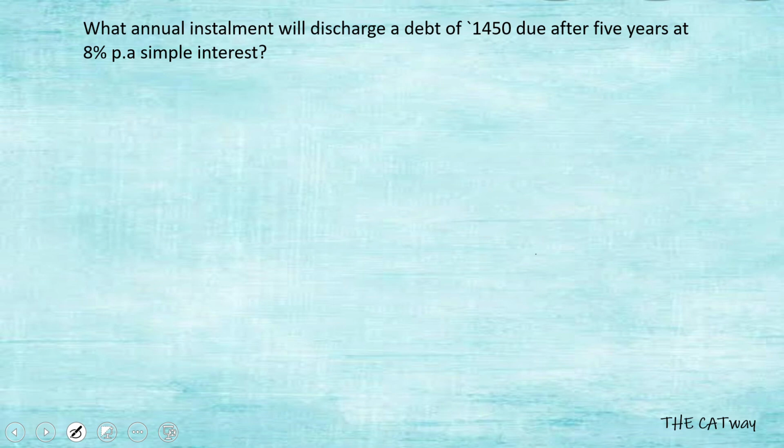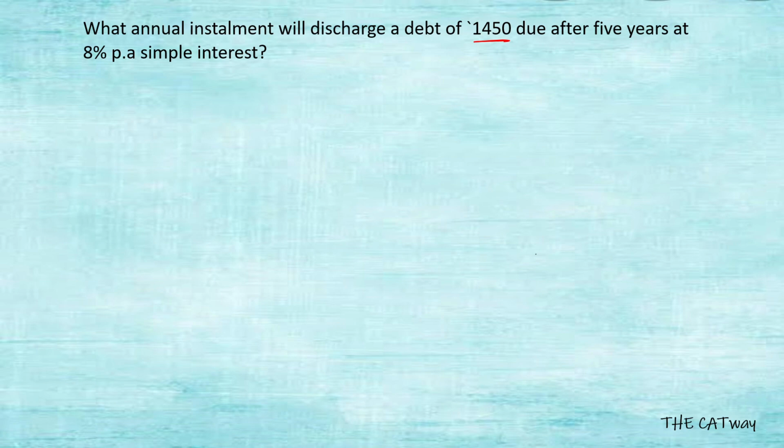So the first question which you can see here is for simple interest, and we have to calculate the equal installment. What annual installment will discharge a debt of rupees 1450 due after 5 years at 8% per annum simple interest? We have been given the total amount which is to be repaid, and we have to find the annual installment.